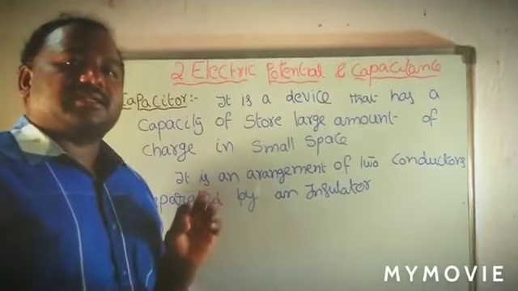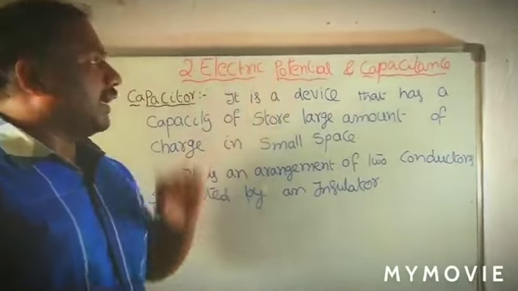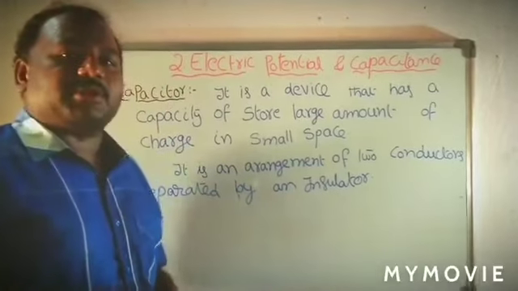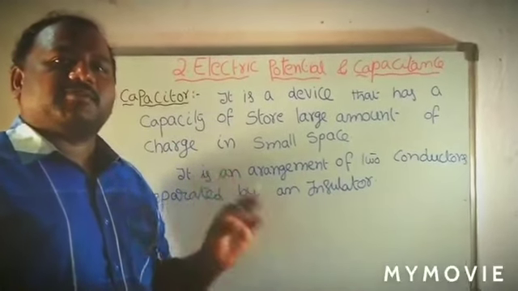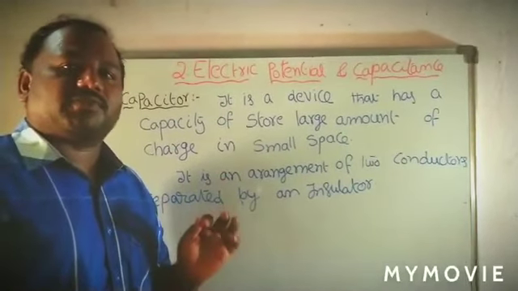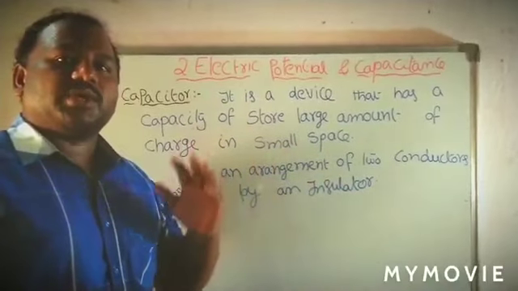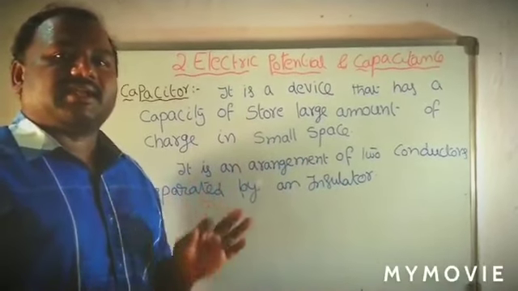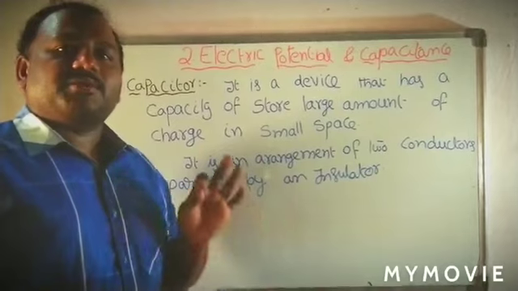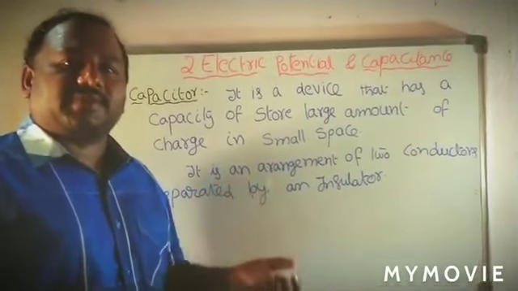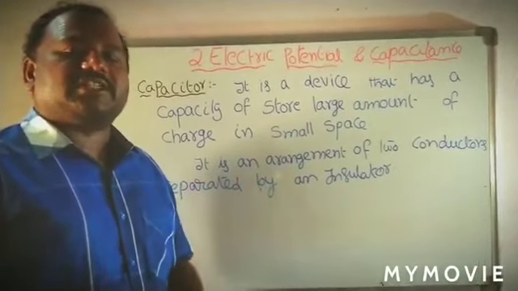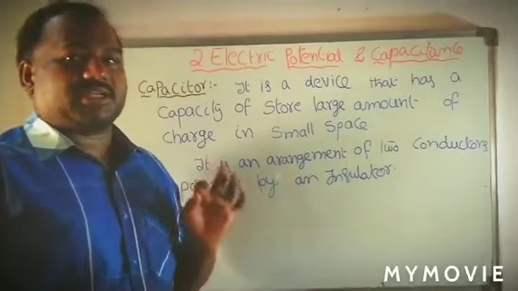In the last session, we discussed the electric potential. Electric potential is nothing but the work done per unit charge to bring a charge from infinite distance to a finite distance in an electric field. There we do work against the electric field. That work per unit charge can be called the electric potential.